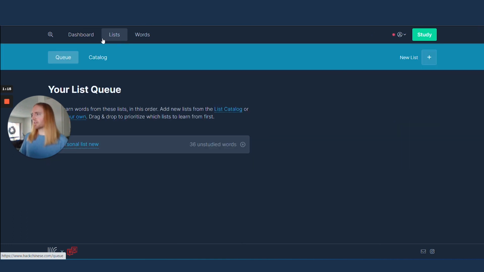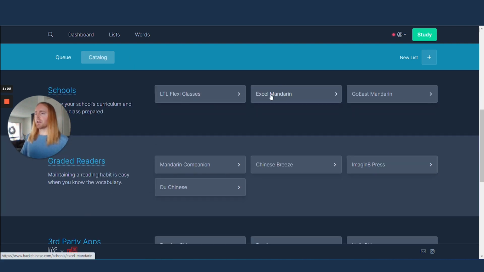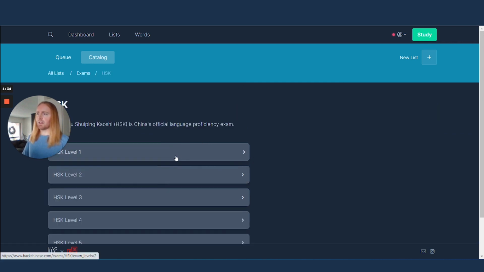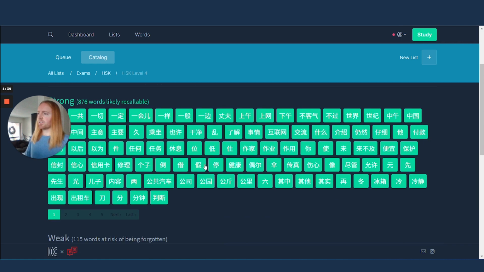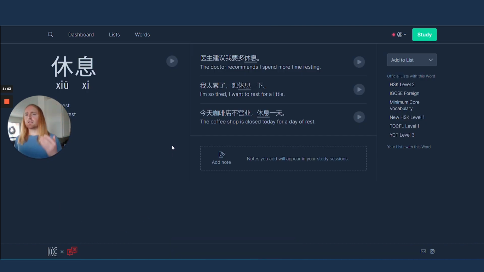Now, my second tip is about the word list on Hack Chinese. So everybody's going to use this word list right here for Excel Mandarin. You're going to cover these words in class. It's going to be awesome. But I recommend getting a bit curious with it and exploring some other word lists to see what you like. So I like using the HSK Classic lists because every word on this list has multiple example sentences. And the sentences reference other words that you're going to be learning. So you just see them over and over again.